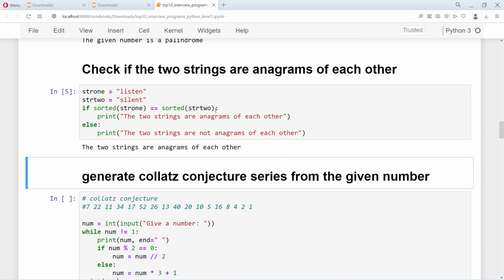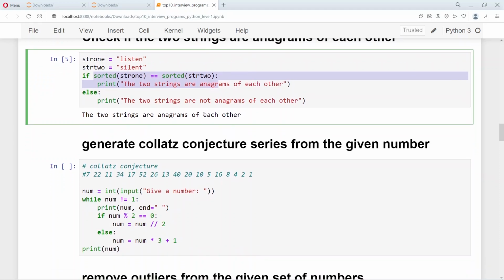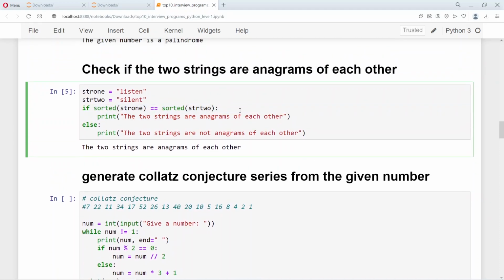So this is a very simple way of checking if the two strings are anagrams of each other, just by sorting the two strings and then equating them. If they are equal, then they are anagrams. If they are not equal, they are not anagrams. This is also a very popular question which is often asked of the newcomers or even some seniors to check their understanding of Python and to check if they are able to write Pythonic code.